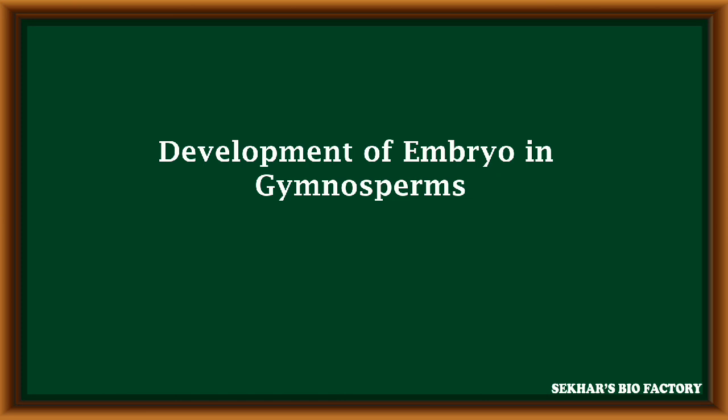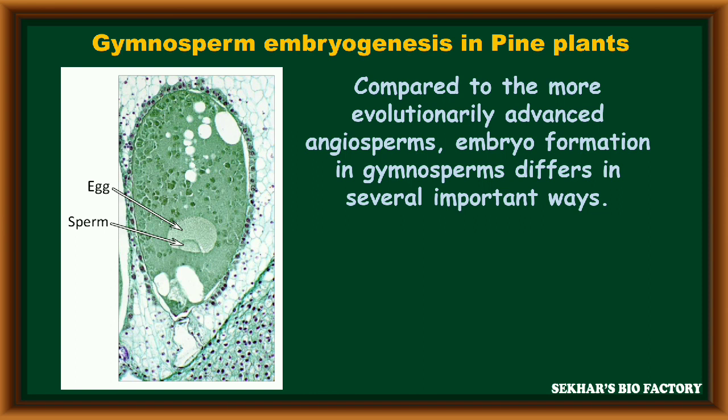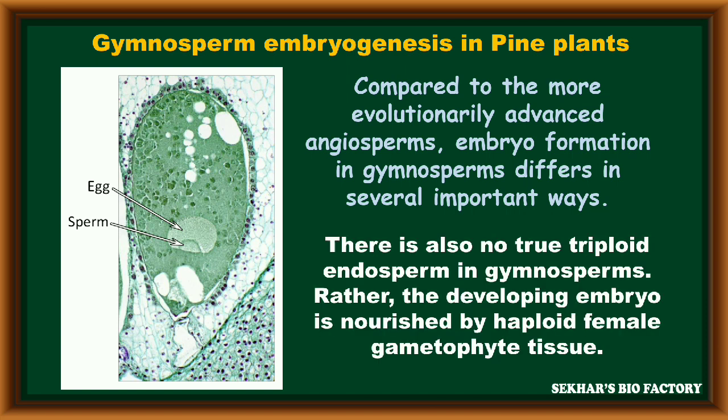Development of embryo in gymnosperms. Let us observe the embryogenesis process in the pine plant, which is a gymnospermic plant. Compared to the more evolutionarily advanced angiosperms, embryo formation in gymnosperms differs in several important ways, because in gymnospermic plants there is no true triploid endosperm for nourishing the developing embryo.